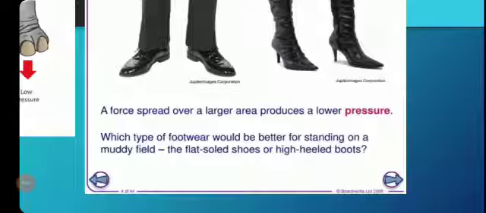Which type of footwear will be better for standing on a muddy field? The flat sole shoe or high heel boots? Clear? Which one exerts more area as compared to the other one? You can think about it.